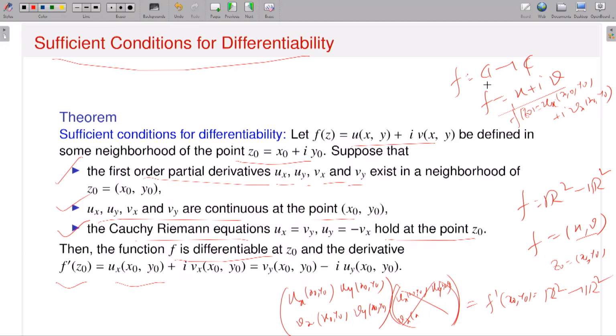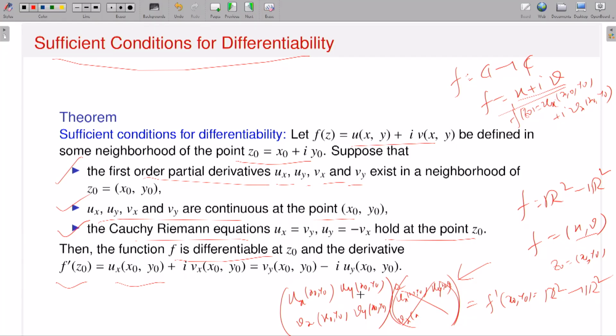Now if I have the same function from C to C, which is u plus iv, what is the derivative? ux plus i times vx. So what will go wrong? If I think about it from C to C, it involves only the partial derivative of u with respect to x and the partial derivative of v with respect to x. However, to talk about the total differentiability of the same function from R2 to R2, it involves 4 things. It's a 2 cross 2 matrix: ux, uy, vx, vy.